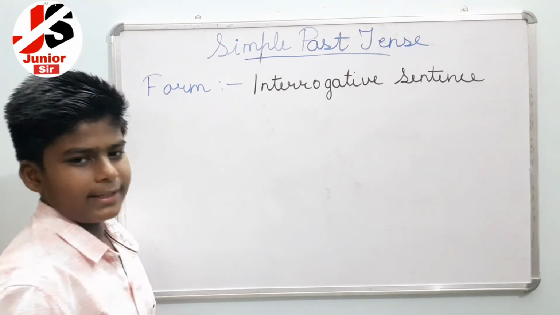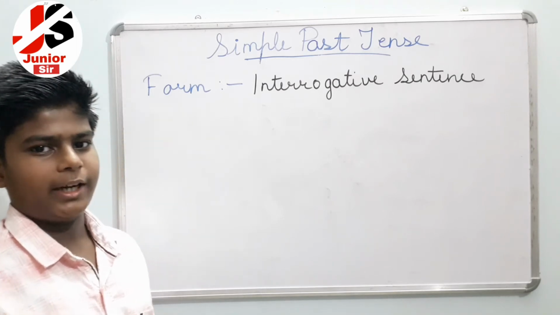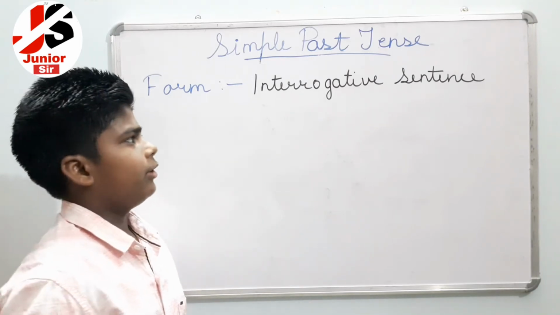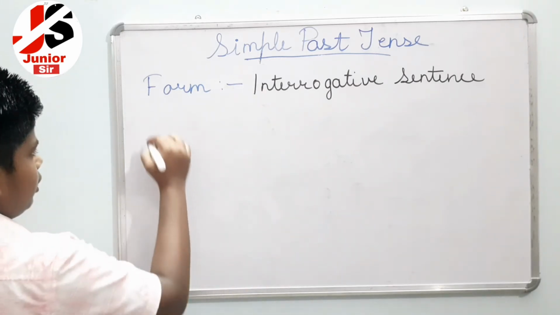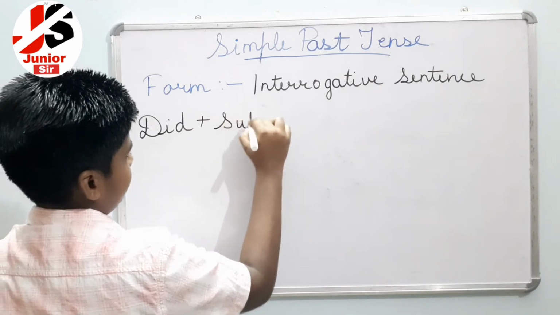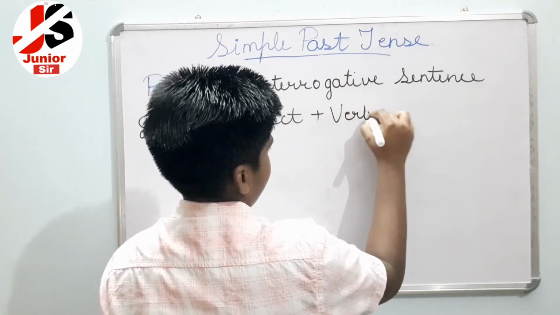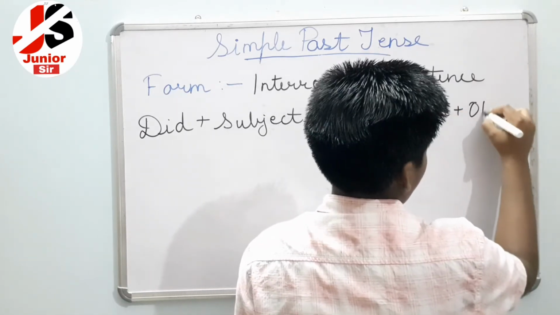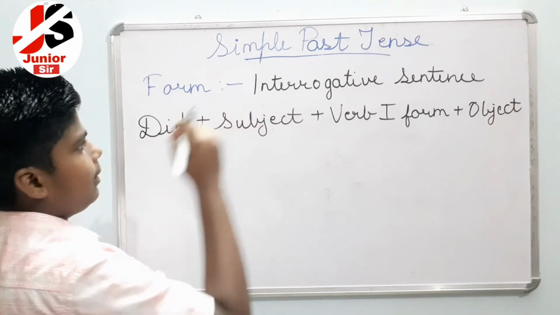In an interrogative sentence, if the helping verb did is first, plus the subject, plus the verb first form, plus the object or action, so if this form is in an interrogative sentence, it is of simple past tense.